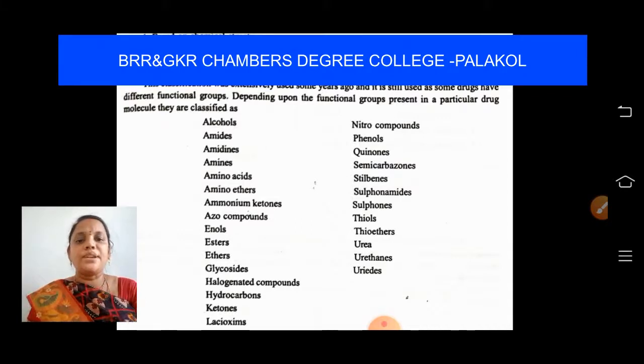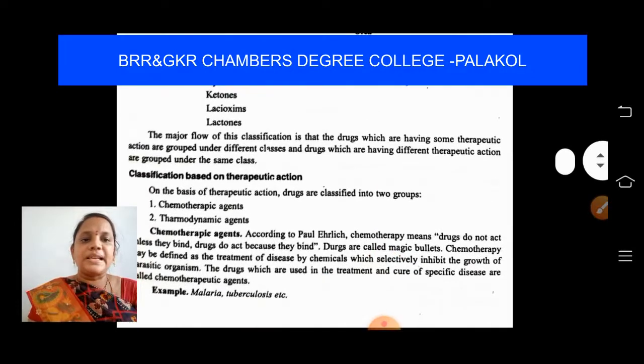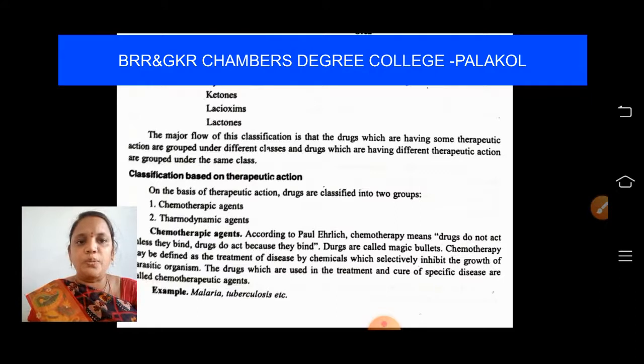So, based on the chemical structure, drugs are classified into one type of drugs which are based on the chemical structure of the drugs. Of course, this is an earlier classification, but this was the first classification of drugs based on chemical structure. Now, the major flaw of this classification is that the drugs which have the same therapeutic action are grouped under different classes and the drugs which have different therapeutic action are grouped under the same class.